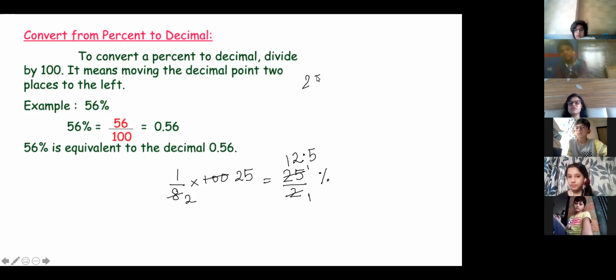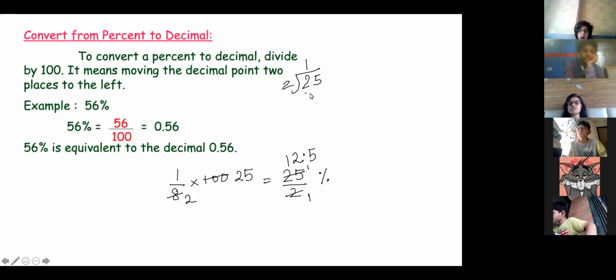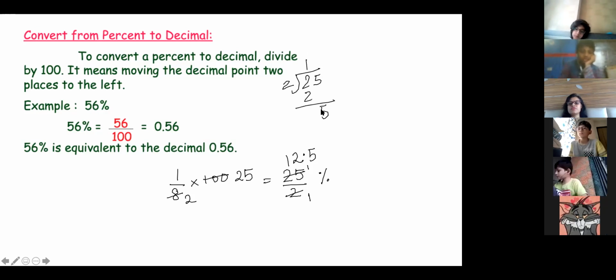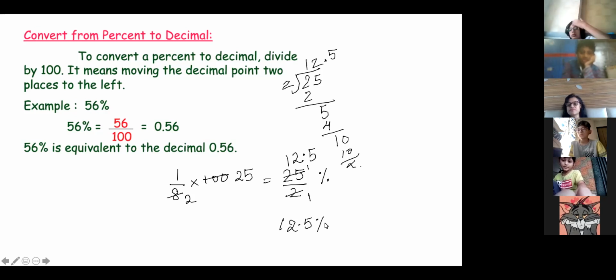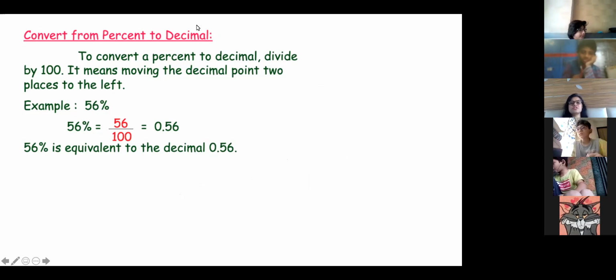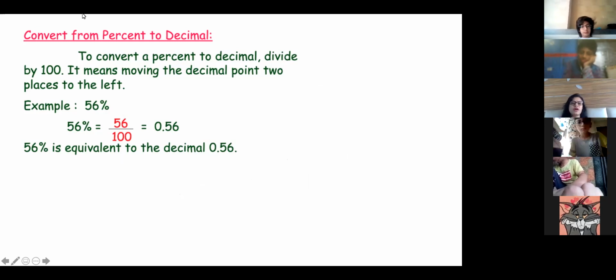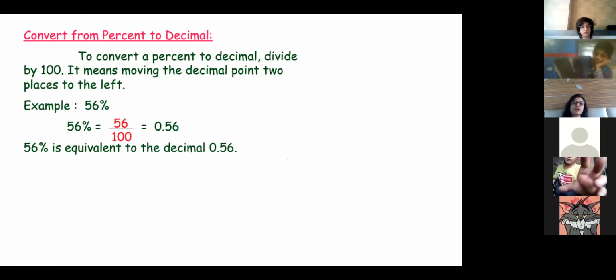If you want, you can divide here also, 25 by 2. 2 ones are 2. 2 twos are 4. Is it clear, Yahya? How we got 12.5%? Yes, ma'am. Okay, this also we have done, how to convert percent into decimal. You just have to shift decimal to the left because you are dividing by 100. Any percent, if you have to convert into decimal or fraction, you have to divide by 100.